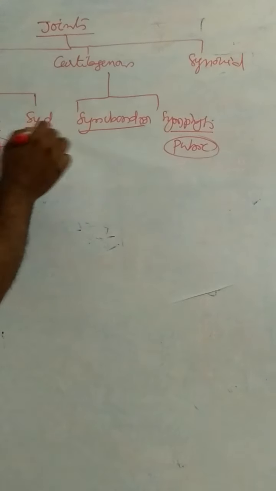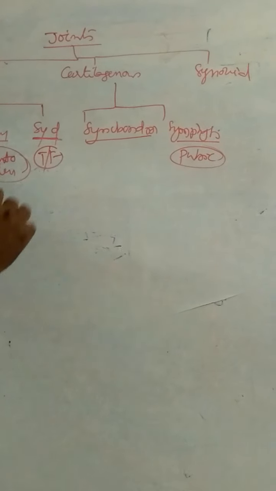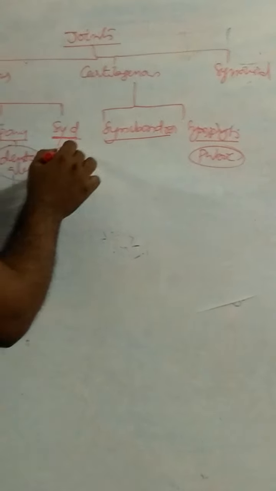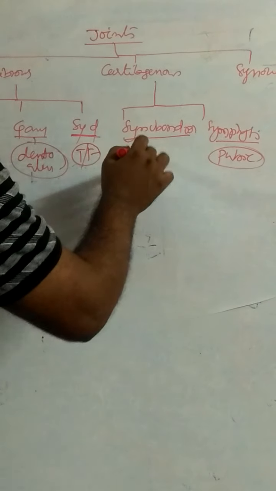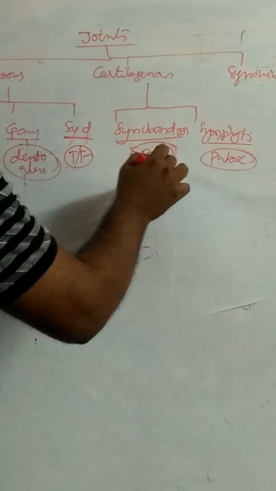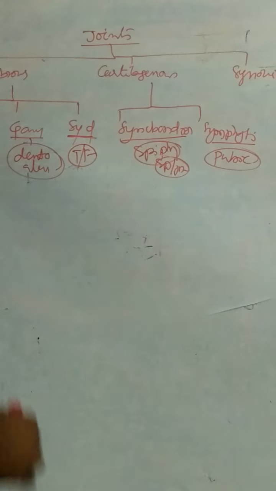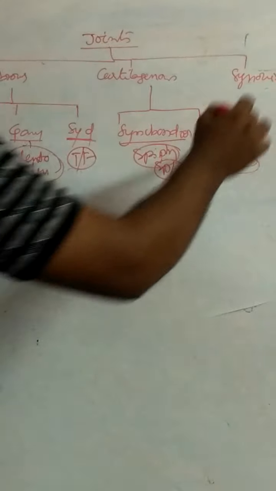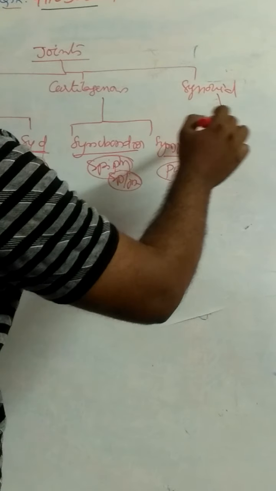Example for syndesmosis: tibia, fibula. Synchondrosis example: epiphyseal plates present between epiphysis and diaphysis. Last one is freely movable joints.